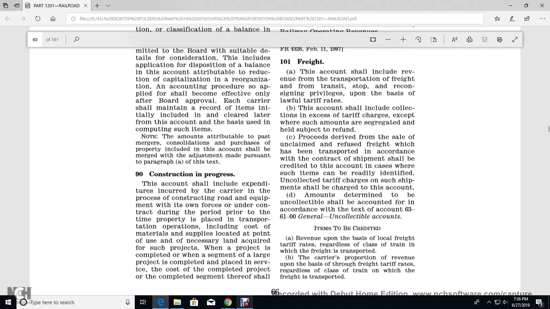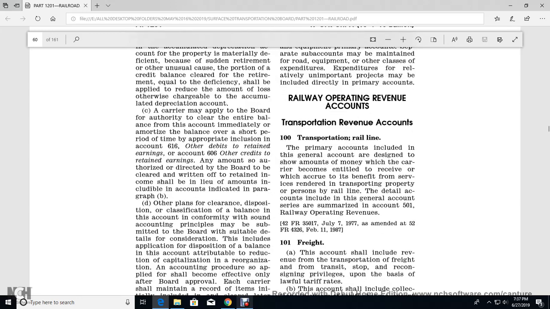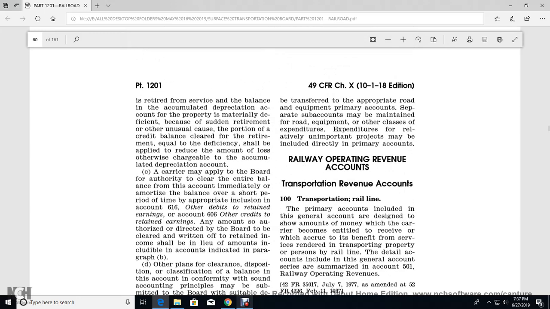Alright, 90. Construction in progress. The account should include the expenditure incurred with the care of the process of the construction road equipment which of the own forces under the contract during the period of due the property placed in transportation operation include the cost of the material supply of locating the point of the use of the necessary land required such projects for the project complete with the segment large project complete with the place and service for the cost completed and project to be completed segment thereof will be transferred and appropriate roadway equipment.